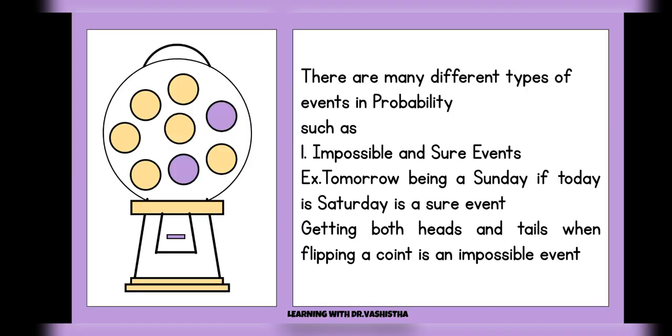Now there can be different types of events in probability, like the impossible and sure events. We just saw that probability lies between 0 and 1. If today is Saturday, I've taken a very simple example, definitely tomorrow is going to be Sunday. So it's a sure event, the probability will be 1. On the other hand, the impossible event cannot happen, like if a coin is flipped or tossed, there's no possibility that we can get the head and the tail both at the same time. So the probability will be 0. So it's an impossible event.